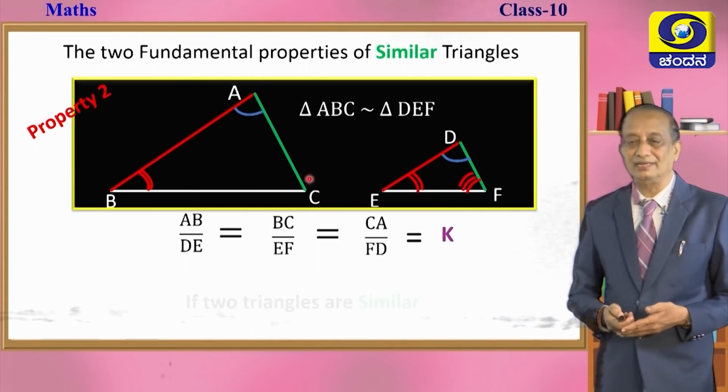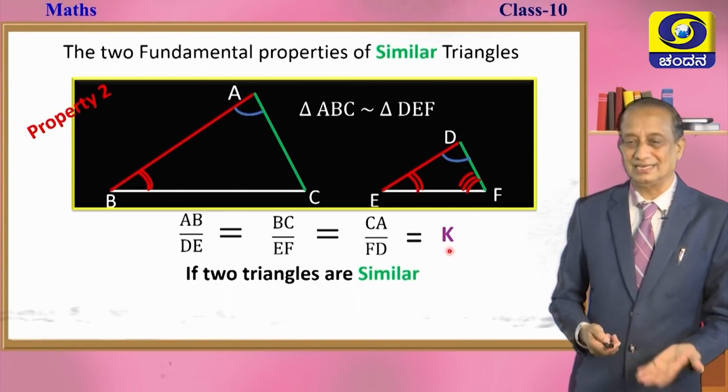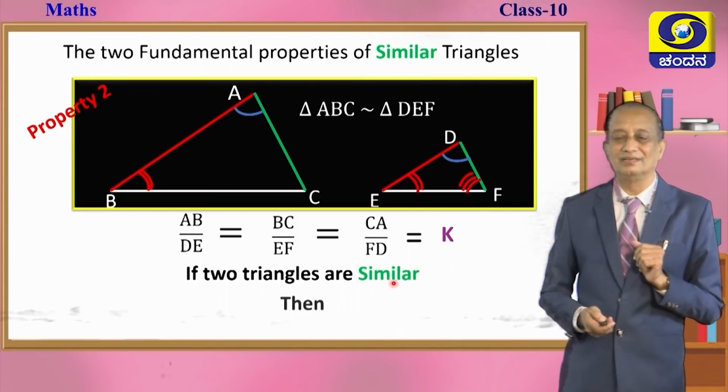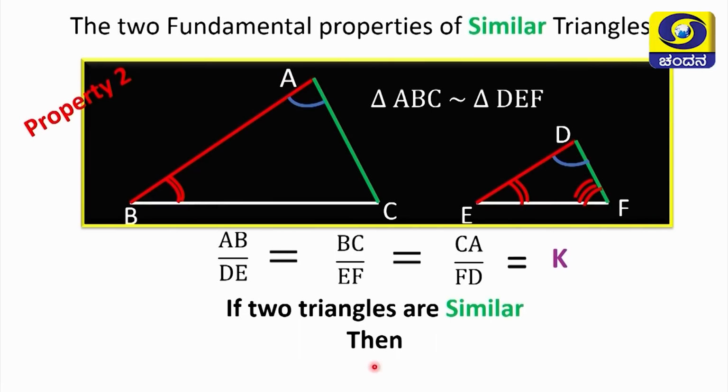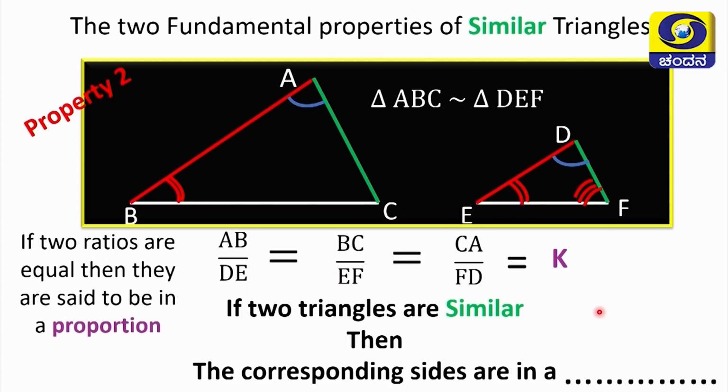So, instead of writing 2, let us write it as K for proportionality constant. So, shall we state it like this, children? If two triangles are similar, then what is that inference you can draw? Then the corresponding sides are in a... if two ratios are equal, what do you call this, children? Okay. So, to fill up this gap on the left hand side, if two ratios are equal, then they are said to be in a proportion.